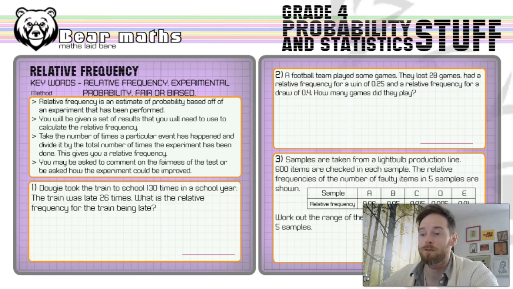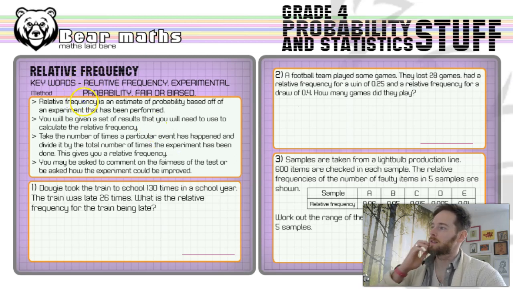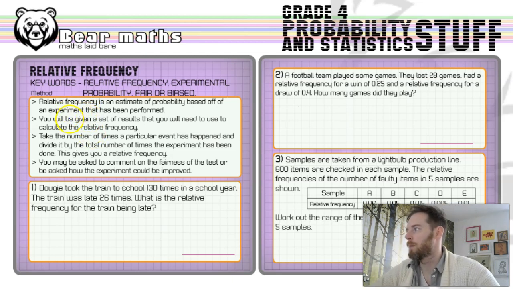Experimental probability differs from expected probability because expected probability is calculated without doing any particular practical experiments, and fair means that something is done without favour to one thing or another, and biased means it has been favoured over another thing. Relative frequency is an estimate of probability based off an experiment that's been performed, kind of like what I've mentioned already. You get some results that you need to use to calculate the relative frequency in lots of questions.